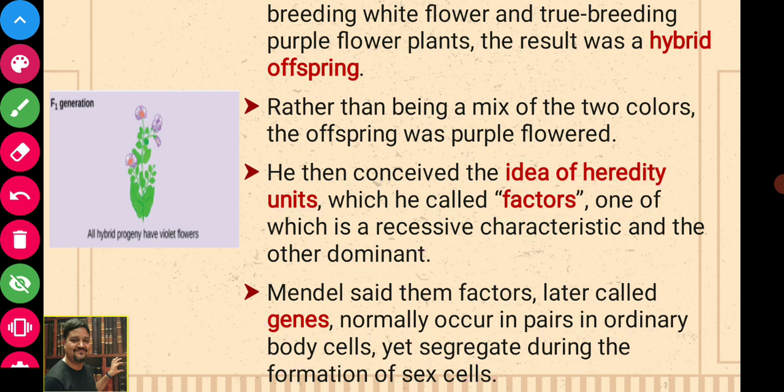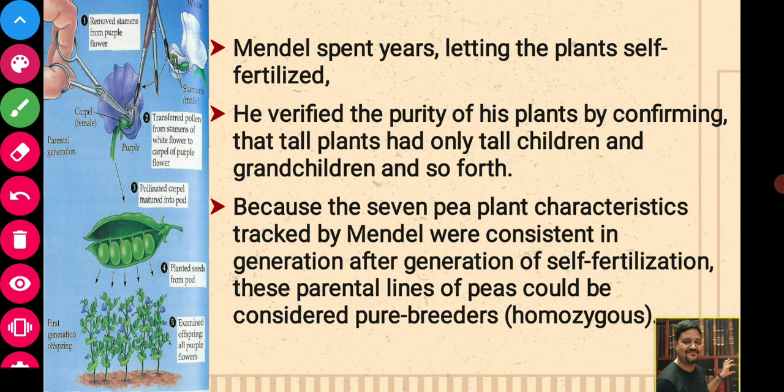Before proceeding further, if you see the previous slide, in this photograph you can see that he removed the stamen from the purple flower, then transferred pollen from the stamen of the white flower to the carpel of the purple flower, then pollinated.